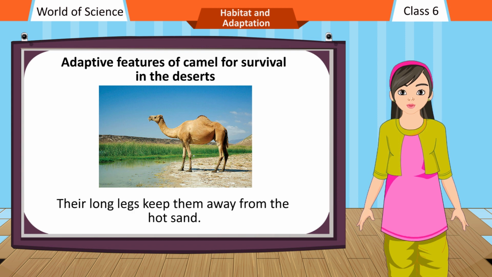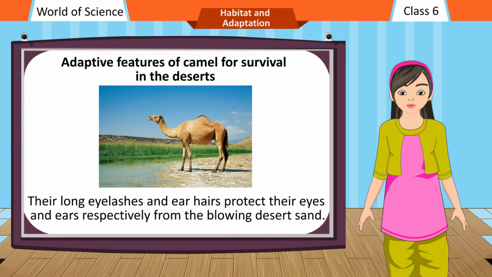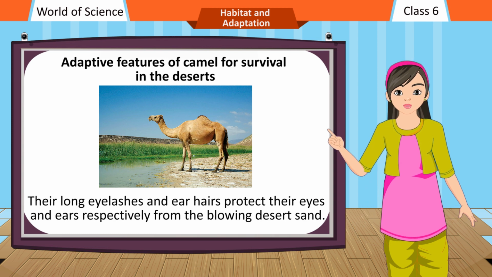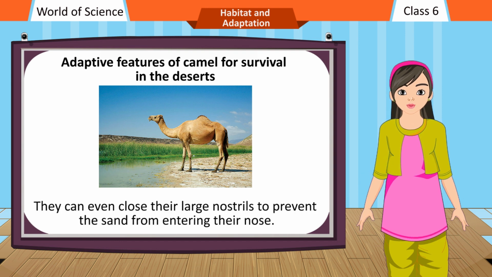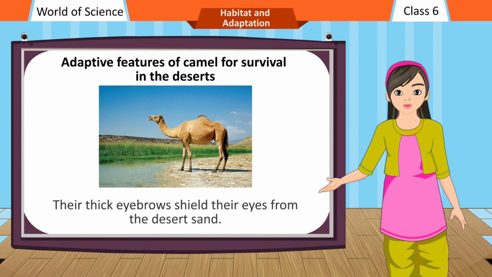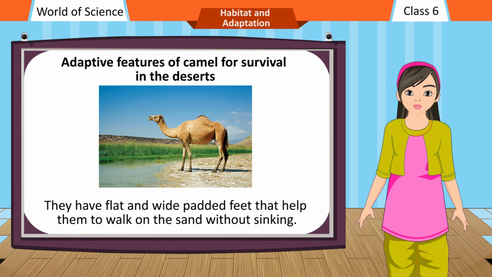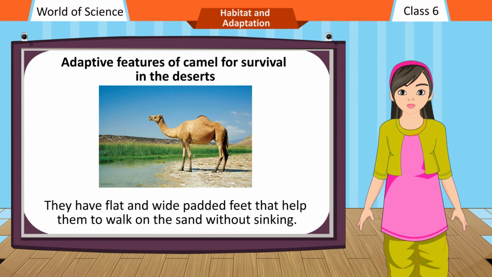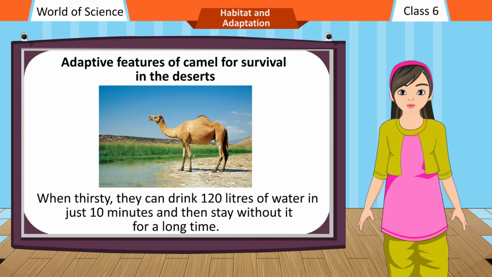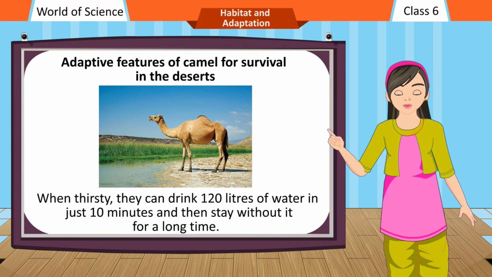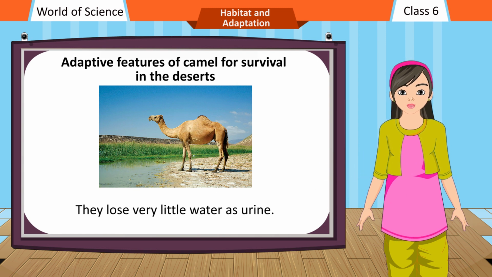Their long legs keep them away from the hot sand. Their long eyelashes and ear hairs protect their eyes and ears respectively from the blowing desert sand. They can even close their large nostrils to prevent the sand from entering their nose. Their thick eyebrows shield their eyes from the desert sand. They have flat and wide padded feet that help them to walk on the sand without sinking. When thirsty, they can drink 120 liters of water in just 10 minutes and then stay without it for a long time. They lose very little water as urine.